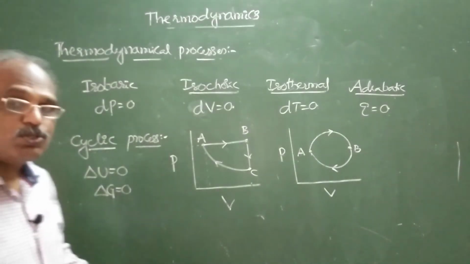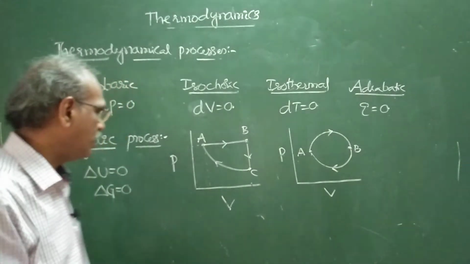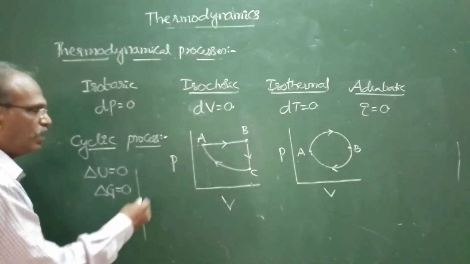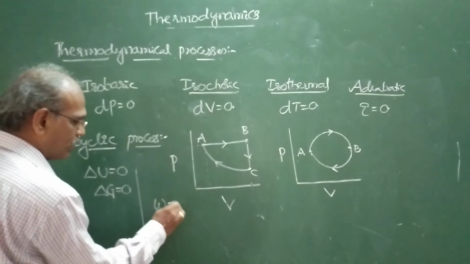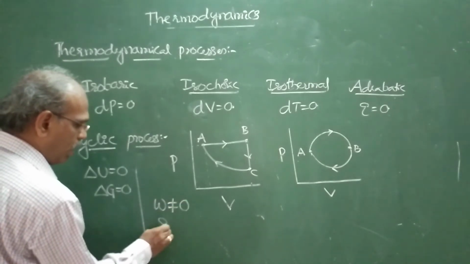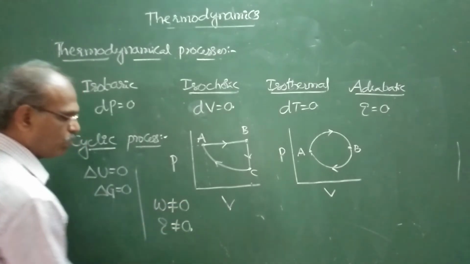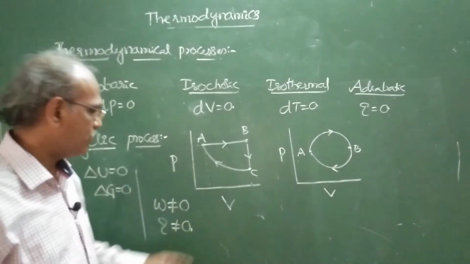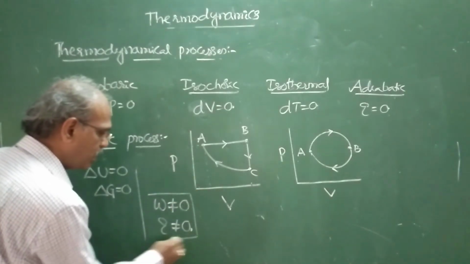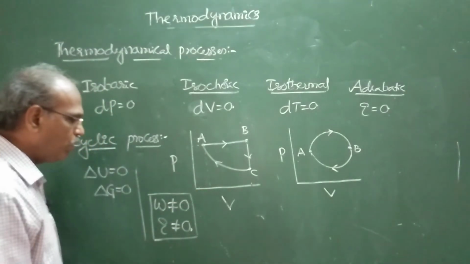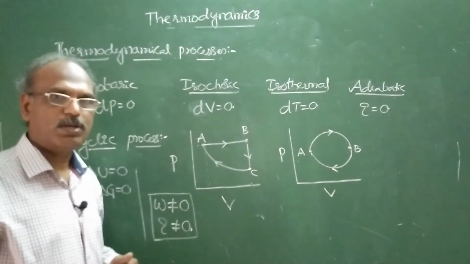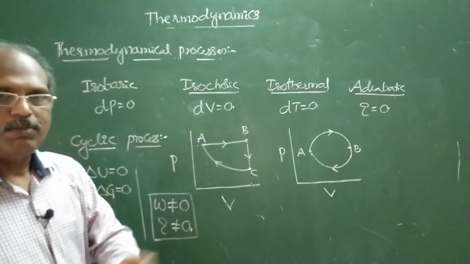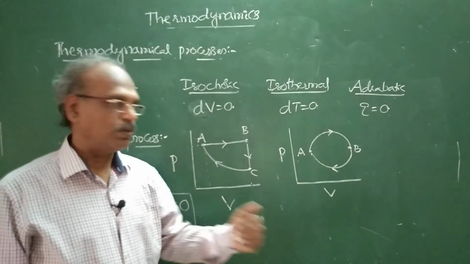But what about work done? See, people think that work done is 0. No, work done is not equal to 0 and Q is not equal to 0. In a cyclic process, particularly remember this. How do you say that W is not equal to 0 or Q is not equal to 0? I will explain in the next video.